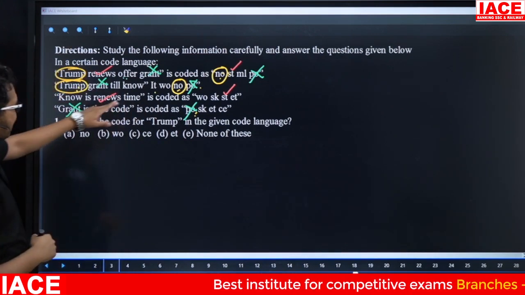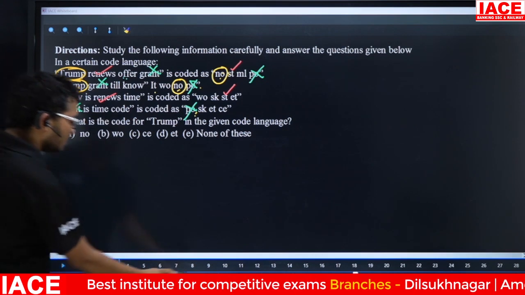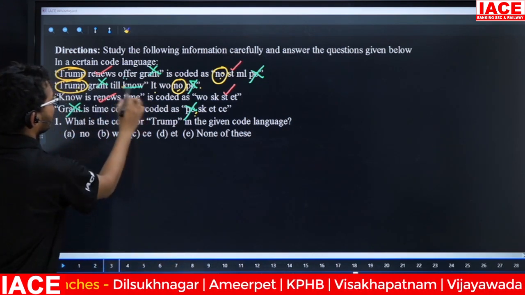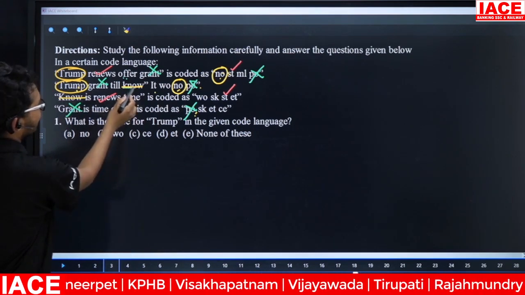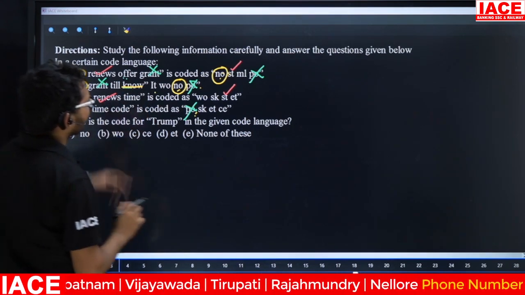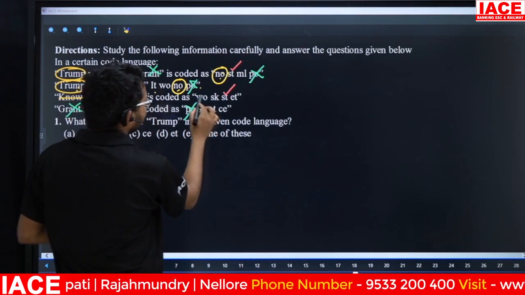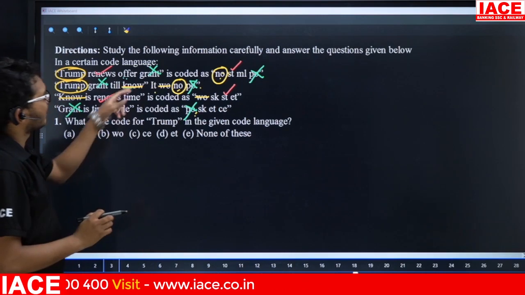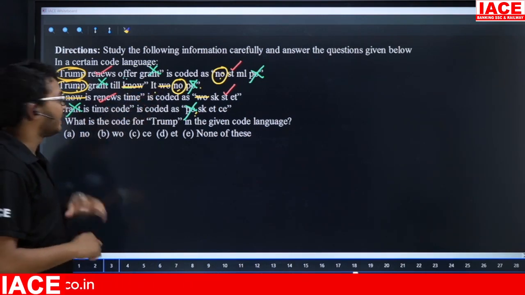In the remaining lines, there is no till. Next one, no. Friends, see here we are having no. Next, see here we are having no. Next, here also we are having no. Then second line, third line, common code is what? Friends, check, IT. Next, WO. See here we are having WO, here also we are having WO. Yes. Then what is the code for no? The answer is WO.